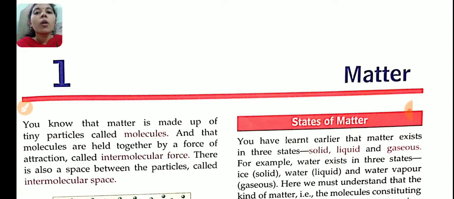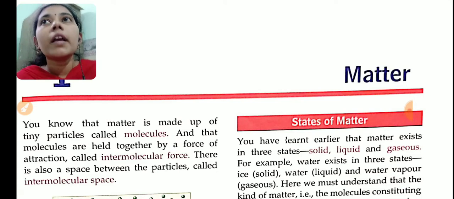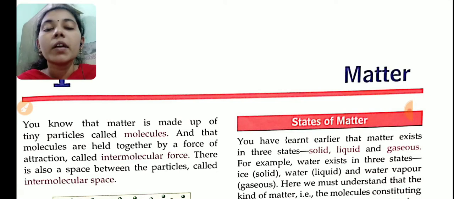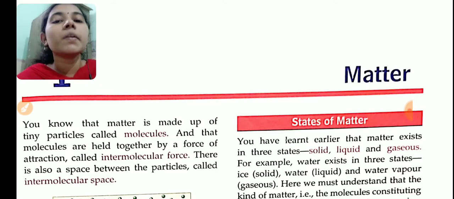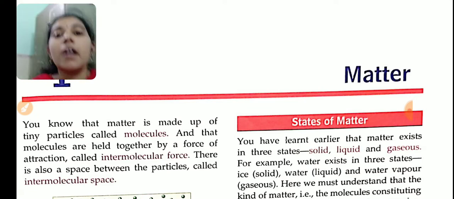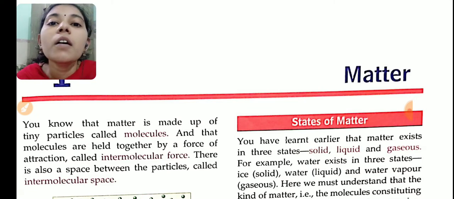For example, air, water, the food you are eating, the dress you are wearing, the pencil, the book, everything is matter.